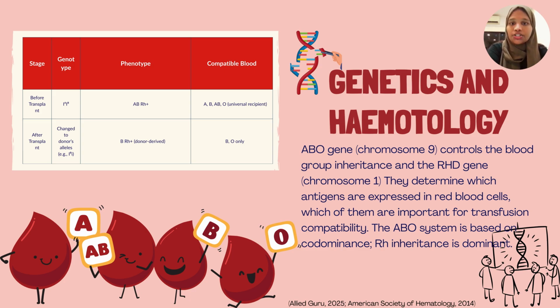Before the transplantation, the genotype was AB, which resulted in a universal recipient compatible with A, B, AB, and O. But after the transplantation, the genotype started to move to B blood group, and it restricted A and AB, and was only compatible with B and O. The ABO gene located on chromosome 9 governs blood group inheritance through codominance, while the RHT gene on chromosome 1 determines the RH status via dominant inheritance. Together, these genes regulate the antigen expression, which is crucial for transfusion compatibility.